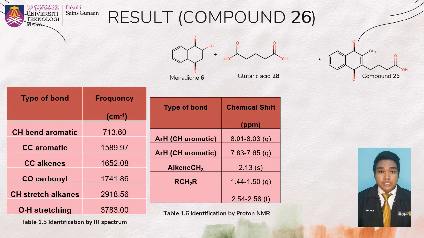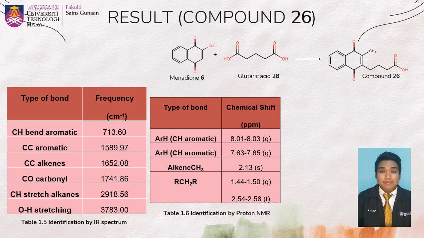So next, the reaction between menadione and glutaric acid forms compound 36. The analysis of this compound is made by proton NMR and IR spectrum. There is presence of 2 aromatic CH at peaks 8.01 to 8.03 and 7.63 to 7.65 ppm with quartet peaks for both. Next, the alkene CH3 with a singlet peak at 2.13 ppm and 2 peaks of CH2 bond. To support this, we compare with the IR spectrum, where we see the aromatic CH peak at